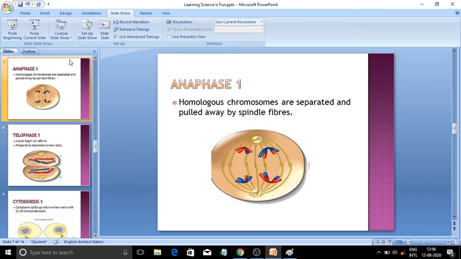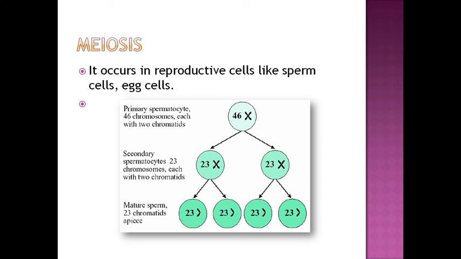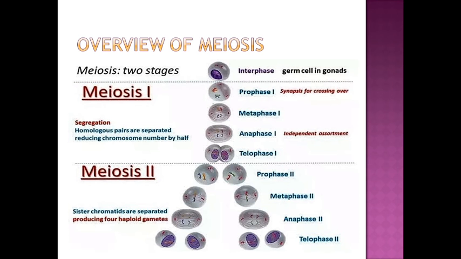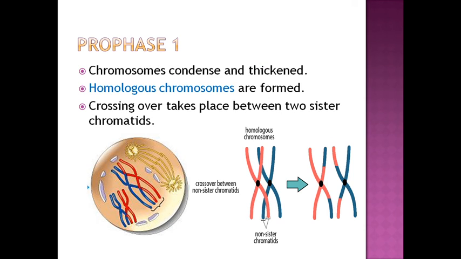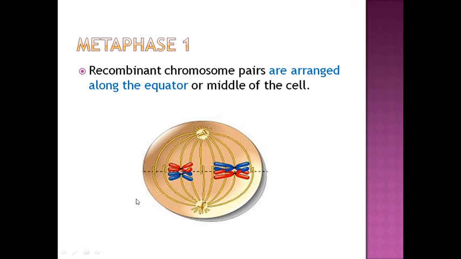So what happened? Let me revise from the first. So it occurs in the reproductive cells, like sperm cells. This I am sure you have understood very well. These are the stages and the overview of meiosis. Now prophase 1, what happened? The crossing over takes place. Genes get transferred between two chromosomes, and they form homologous pairs. Next, metaphase 1, what happened? Recombinant chromosome pairs are arranged along the equator, that is, they form the equatorial plate. But here also you can see there are homologous pairs.